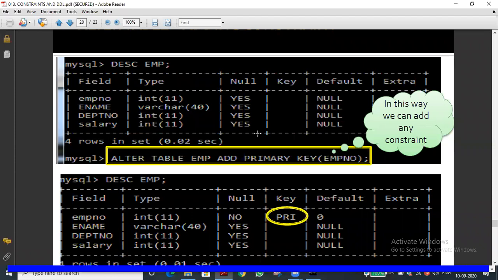Okay, any constraint, whether it is a default constraint or a not null constraint, whatever it is, we can add it. In the same way, what does the query mean? The syntax is ALTER TABLE table name, next ADD, the constraint, the name of the field to which we are going to apply the particular constraint. Okay, suppose, why I said that it is not recommended, why I am saying this means, for example, you